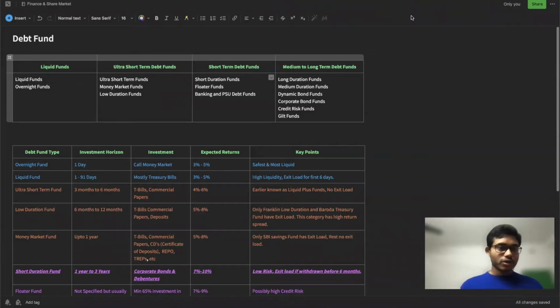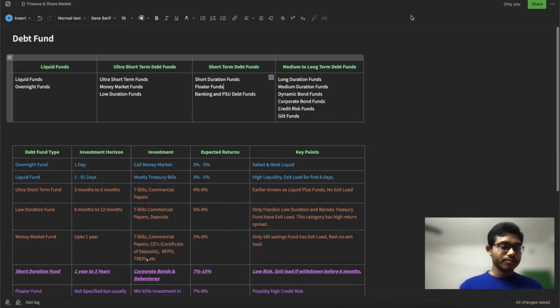Hey everyone. So in the last video, I talked about the taxation of debt funds and equity funds. So today I will be discussing debt funds. There are different types of debt funds, and debt funds basically invest in different money market instruments like corporate bonds, government bonds, and treasury bills, based on the category of debt fund and the time horizon.